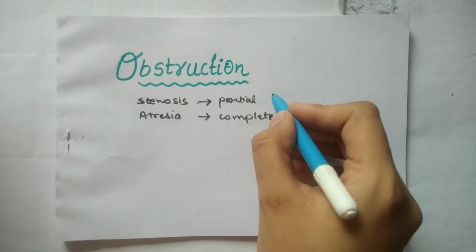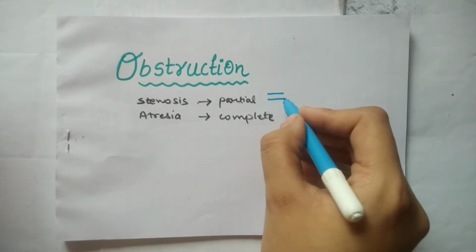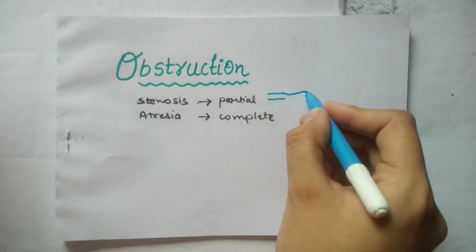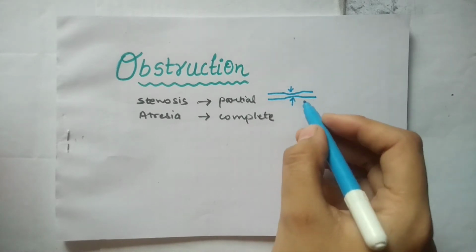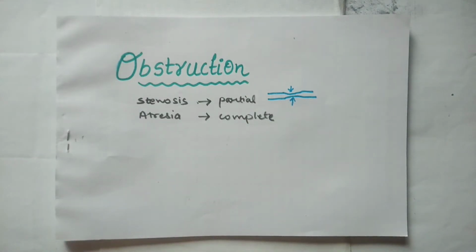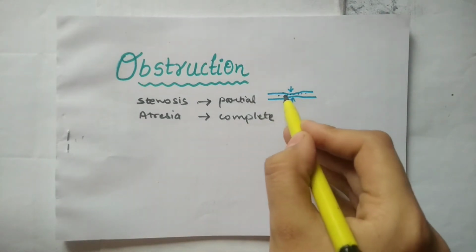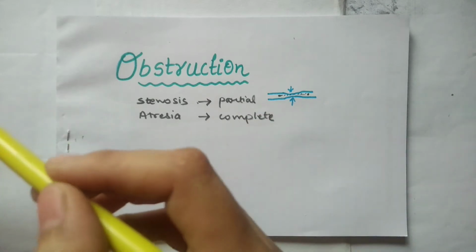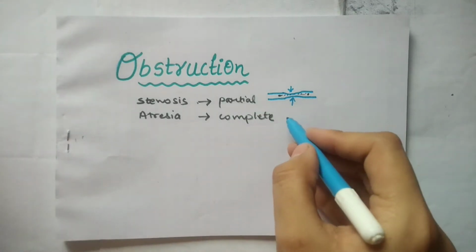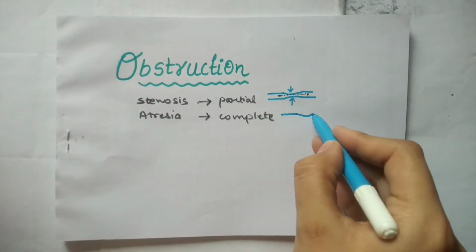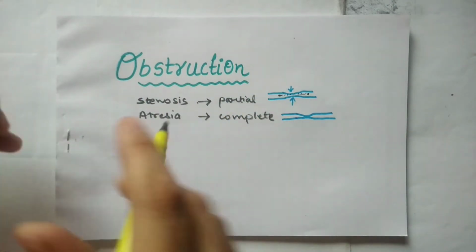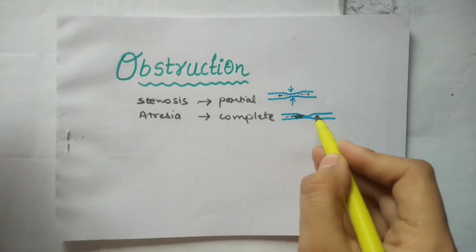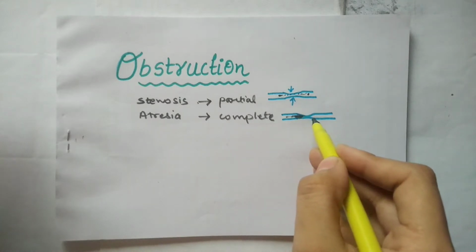With the help of a diagram, there is a lumen and it gets narrowed from here. So there is partial obstruction, as something can flow from here to here. But when we talk about atresia, this is the lumen, and now nothing can pass from here to here. So there is complete obstruction.